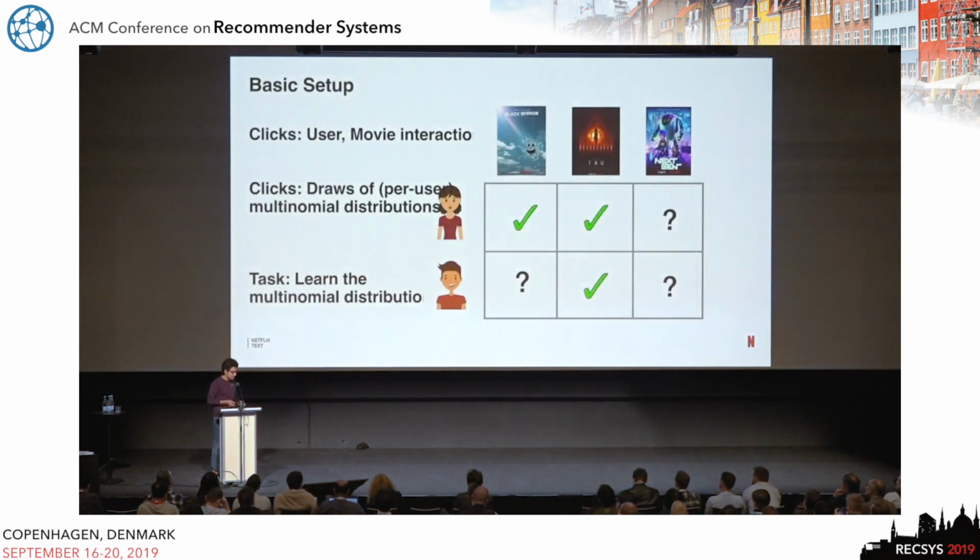So the setup is very basic and traditional, and I think everyone is aware of this setup. We're given a clean data set of users and movies. Some of the users have played some movies, and we do not know their preferences for the others. We call these clicks. Clicks can be viewed as draws from a user-level multinomial distribution. Basically, you can imagine that for each user, you roll a dice, and the face which comes up corresponds to the movie that the user would watch. And then the goal is to learn those multinomial distributions.